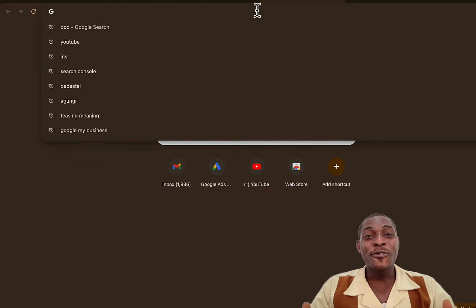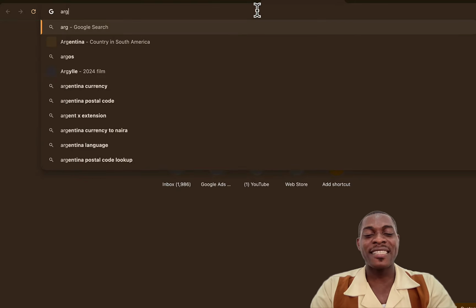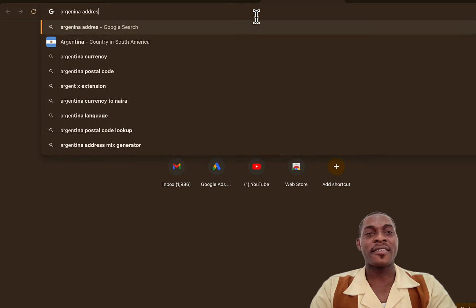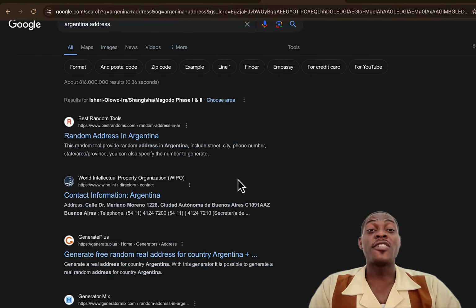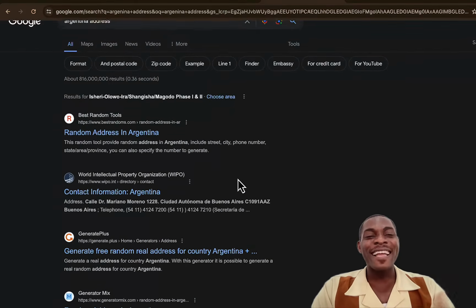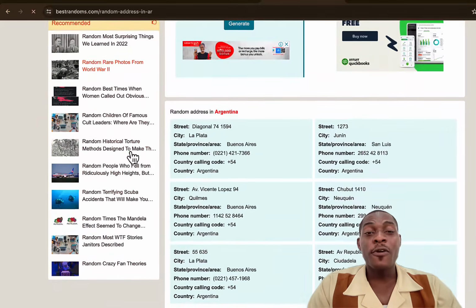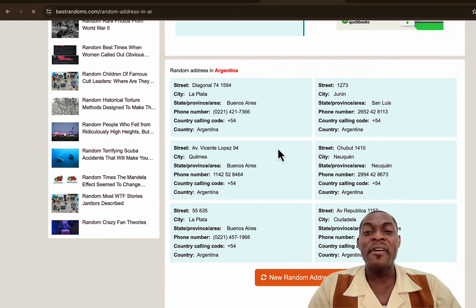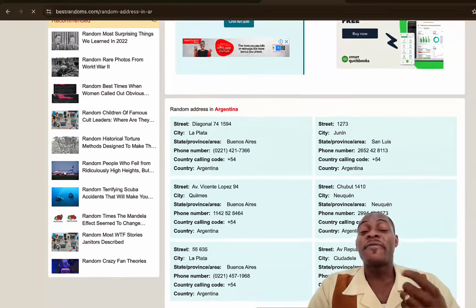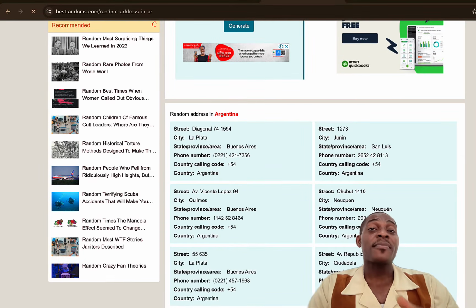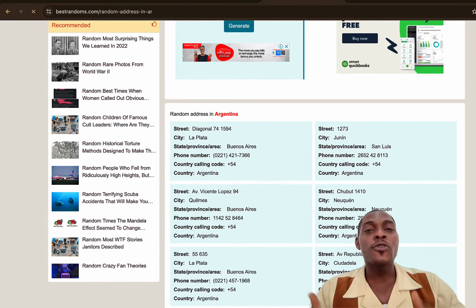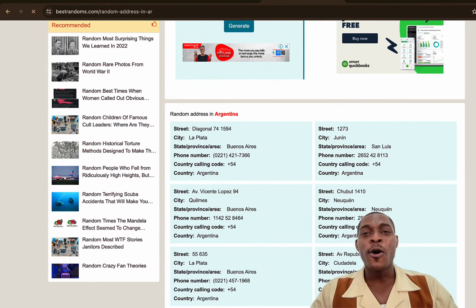Very easy. Head on to Google and search for Argentina address. It's actually going to bring you up suggestions on this website where we can get random Argentina addresses. I'll pick this first one. After selecting it, you're going to see that it has given us 6 different random Argentina addresses that we can use. Now, it is very important that you know that other persons may be coming here to get this information also, to create PayPal accounts or just to generate Argentina addresses.